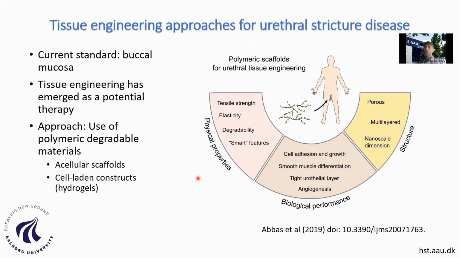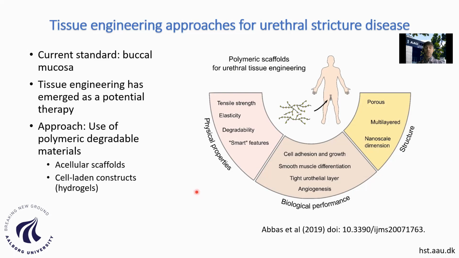For the current approaches to tissue engineering reconstruction, there are many investigations going on. They can be divided into two big areas. One of them is based on the use of scaffolds, so polymeric matrices of degradable materials, without the use of any cells. And another approach, which is a little bit different and mainly used when you need to replace longer strictures, is called the use of cell-laden constructs. And for that purpose, we can use, for example, 3D bioprinting.